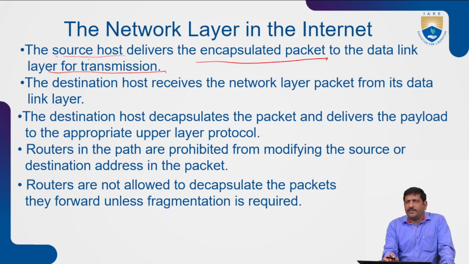Once the data packets reach the data link layer, the data link layer again encapsulates the packets into datagrams. From the data link layer, these are transmitted to the physical layer, which is below the data link layer. The physical layer transmits the data over the transmission media in the form of bits, that is 101010.